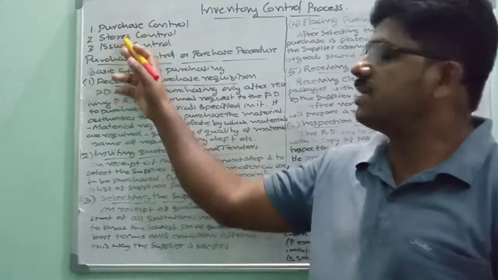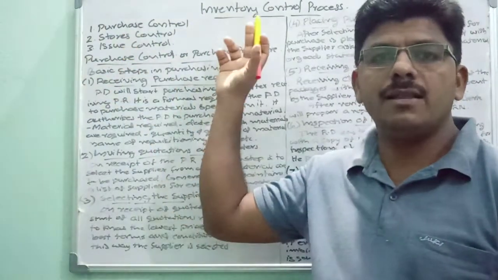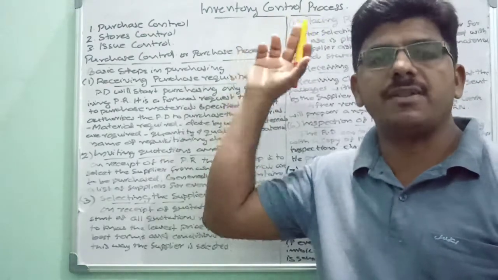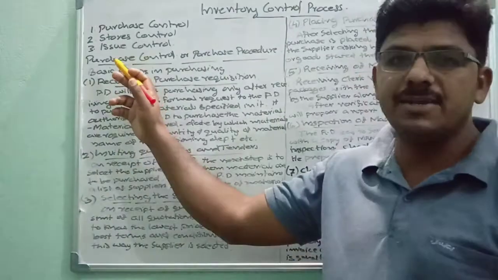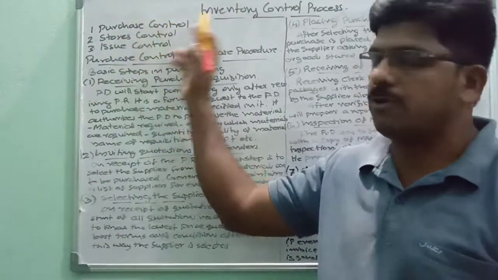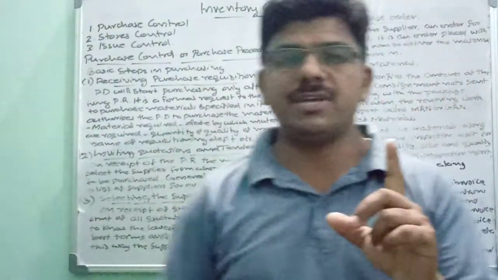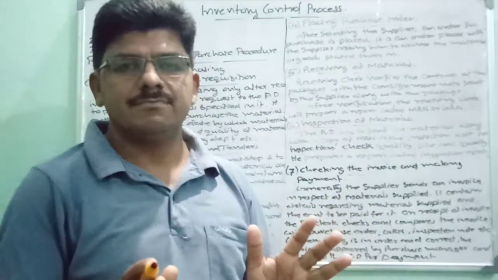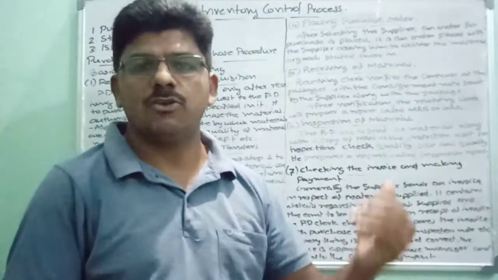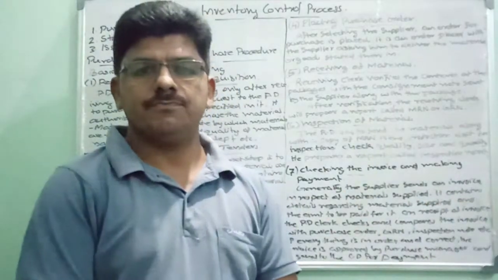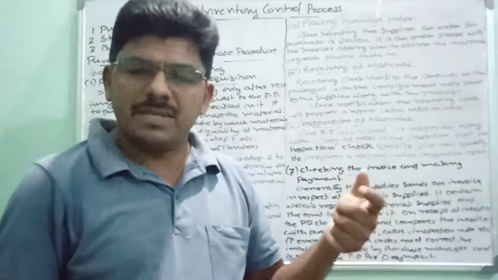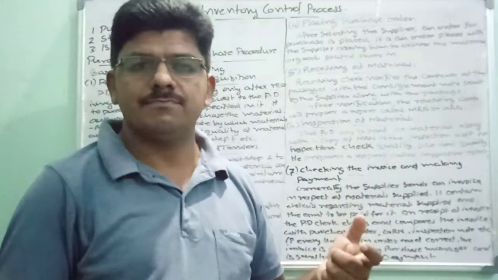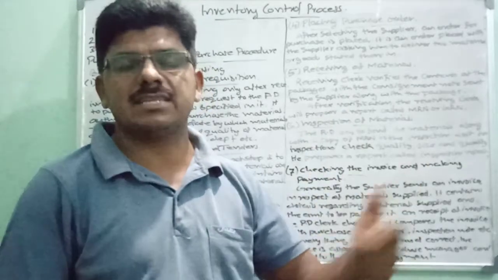So these are the three stages we have to climb while dealing with the material control process or inventory control process. Let us see what is purchase control. First, we have to see in detail what is purchase control. Purchase control is nothing but the control exercised while purchasing, while procurement of materials. When the purchase is made, how to make this purchase very economical? That's our aim while exercising this control.